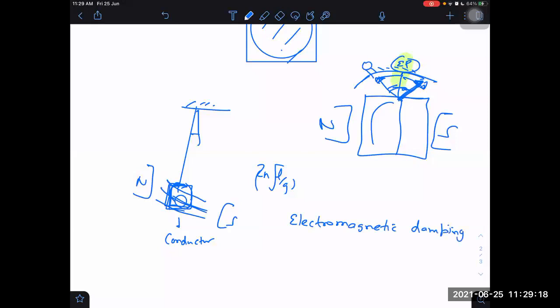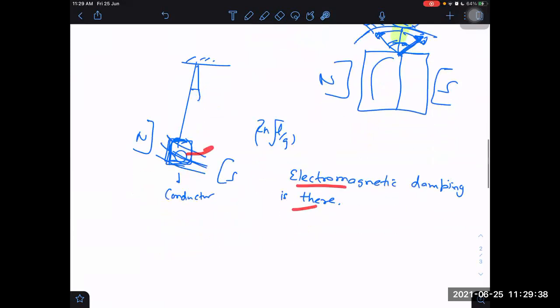We call this electromagnetic damping. It is nothing but resistance caused because of the eddy currents. And due to electromagnetic damping, what happens? The SHM will stop quickly and it will finally come to rest just because of the eddy currents which are produced. So we may need those eddy currents when we don't want something to oscillate and we want it to stop fast.